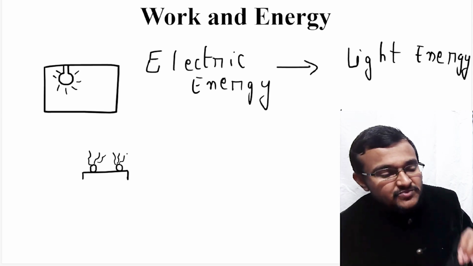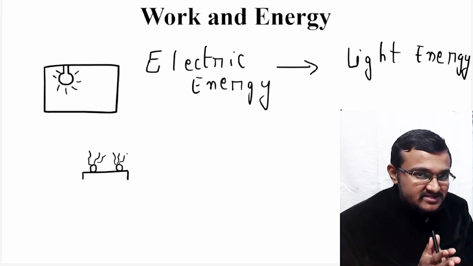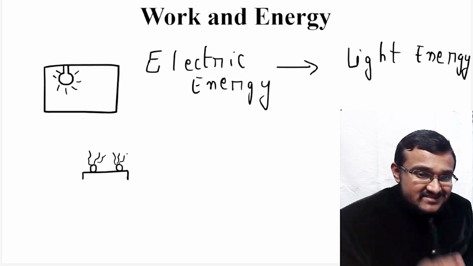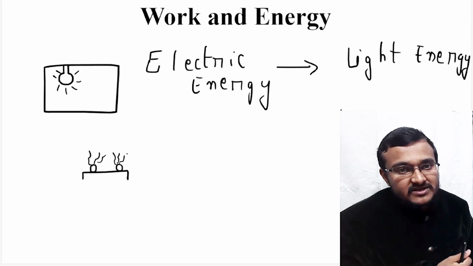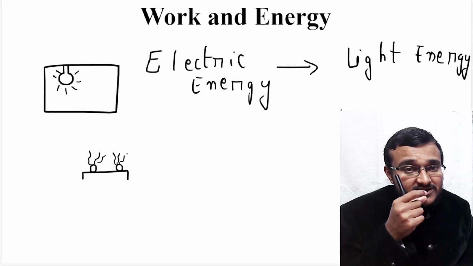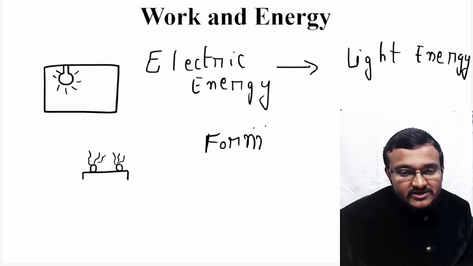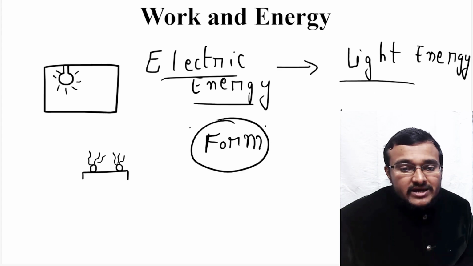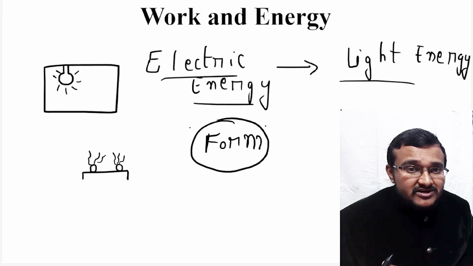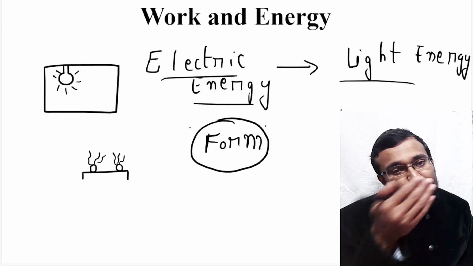So always remember, whenever you are noticing a certain amount of energy, there is another form of energy which is getting converted to that particular form. So energy can be converted from one form to another. In this example, electrical energy is converting into light energy. But energy cannot be newly created, and it cannot be destroyed as well.